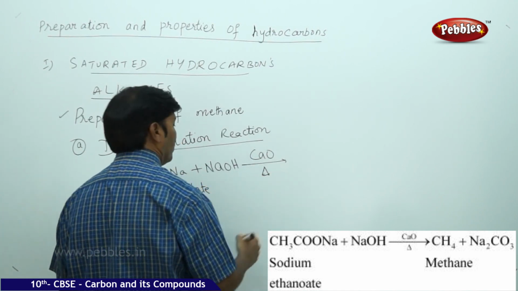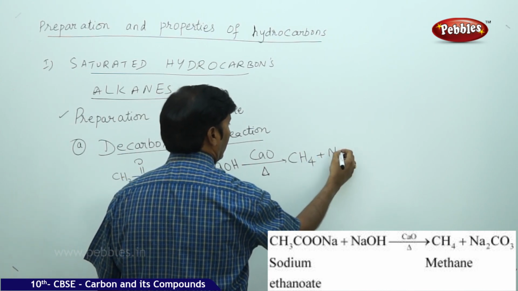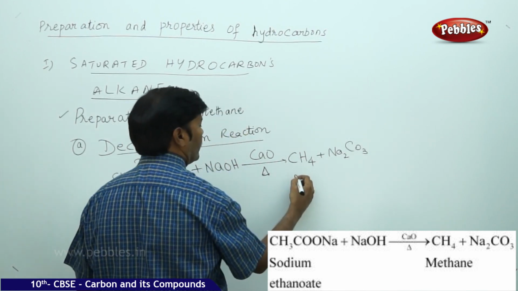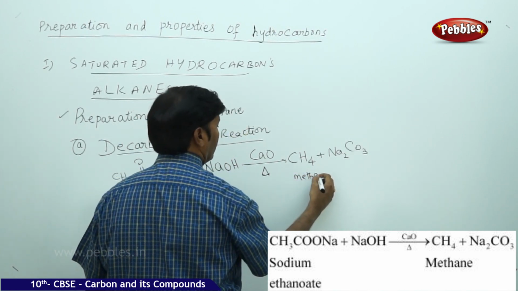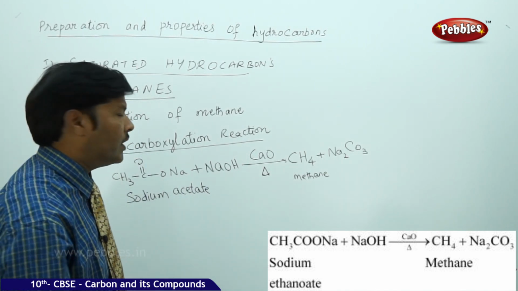Upon heating, you get CH4 plus Na2CO3. This is methane. This is one method of preparing methane.